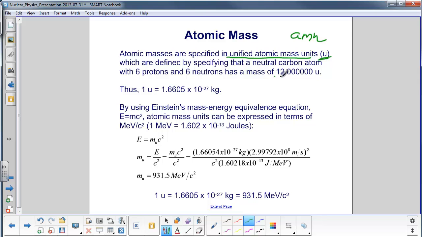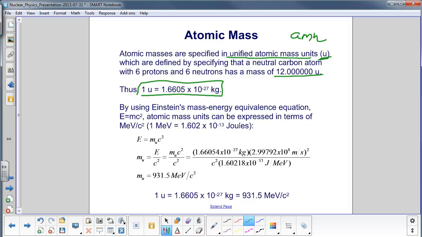atomic mass units. Okay? So, if you were then to calculate the actual mass of the protons and the neutrons, multiply 6 times the mass of the proton, 6 times the mass of the neutron, which is slightly heavier than the proton, you will find that one atomic mass unit, here's a definition right here, is equal to 1.6605 times 10 to the minus 27 kilograms. When we work in nuclear physics, we need a lot of significant figures because, well, one thing, we can measure that well, and also a lot of the effects only come out at the 3rd or 4th decimal place. So that's why you're going to see a lot of numbers to the right of the decimal point.